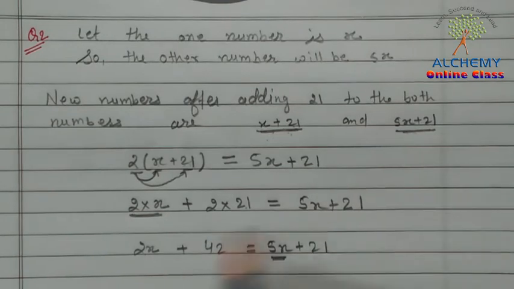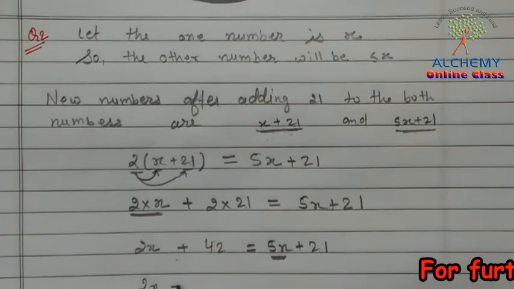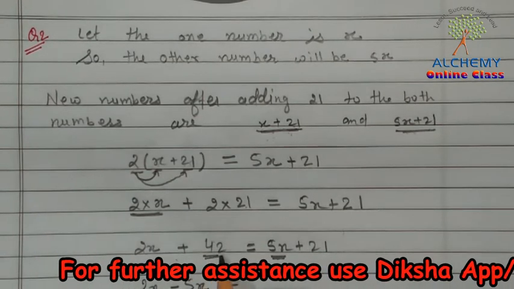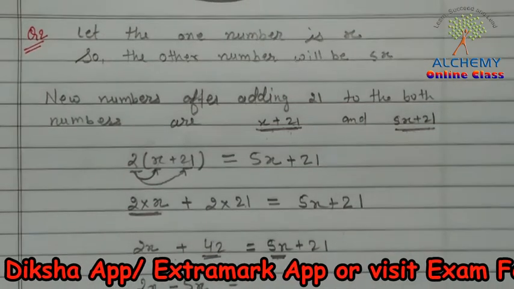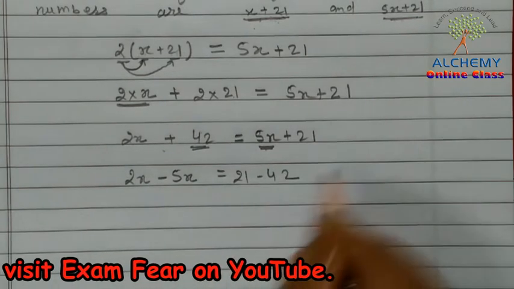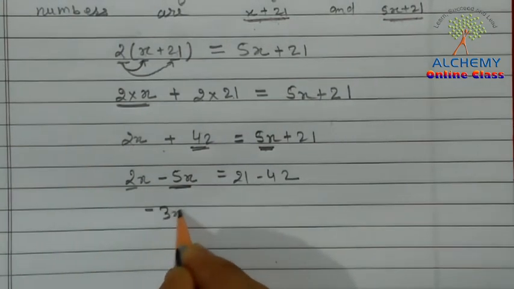This 5x will be taken to this side and 42 will be taken to this side. So 2x, and because it is here in addition, when it comes this side it will be subtracted, minus 5x. The same goes for this 42 also. It is here in addition, when it goes to the other side it will be subtracted. Okay, so we'll get here 21 minus 42. When you subtract 5x from 2x, you get minus 3x.